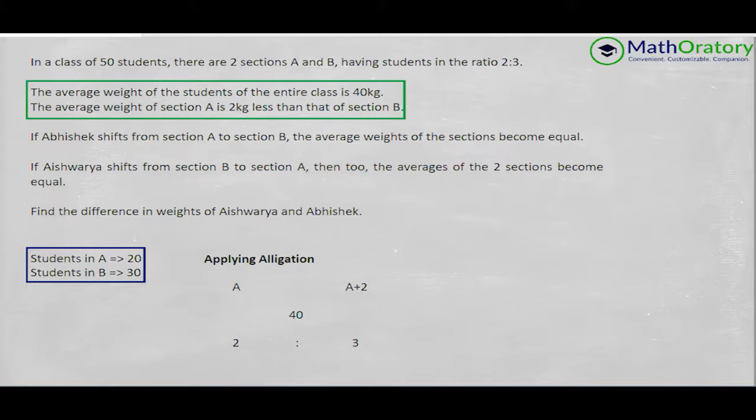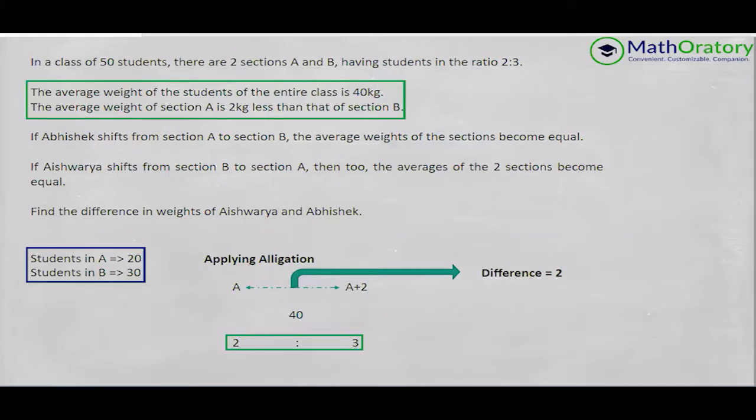So this is a chart for allegation. Now, a couple of things to take note of. One is the difference between the two initial averages, that is 2. And another is the sum of the parts of the ratio, which is 5.